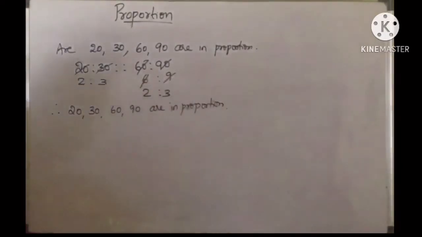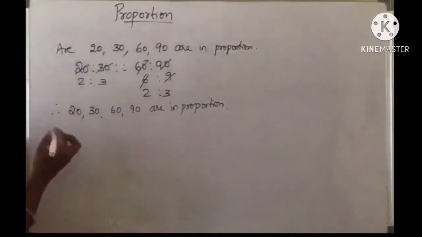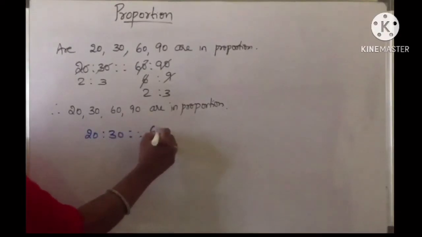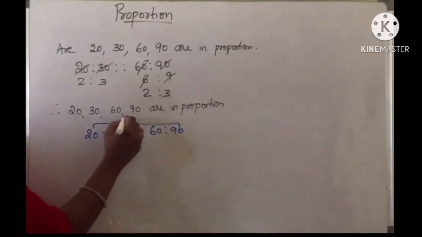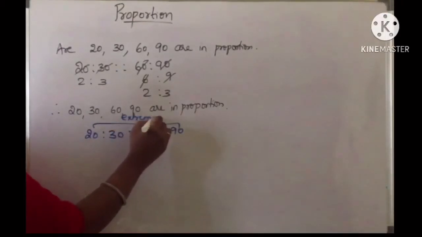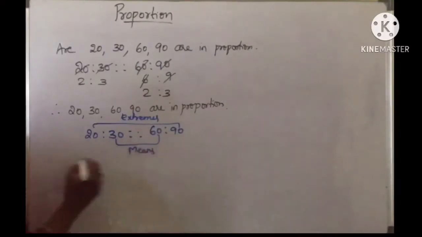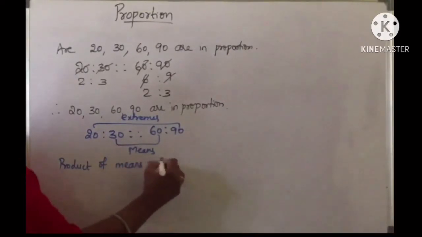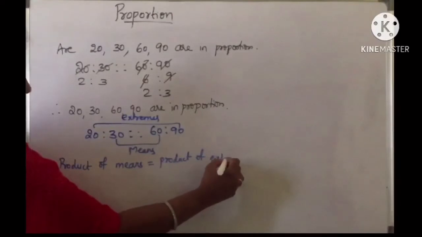Next, coming to another method, we can use the relation between the means and the extremes. So here 20 is to 30 is as 60 is to 90. In this, 20 and 90 are extremes and 30 and 60 are means. So find product of means and product of extremes.